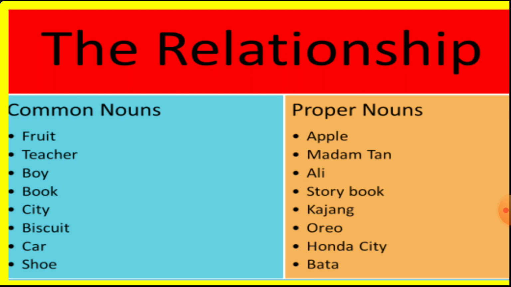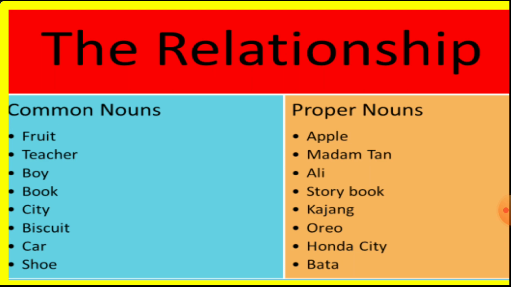So common noun, when we say fruit, it can be any fruit. But when I say apple, apple is a particular type of fruit. Similarly, teacher. Here we see the name Madam Tan. It can be anyone. You can name your English teacher or you can name your class teacher. So when you name your teacher in particular, that teacher becomes your proper noun. So boy, like I told you earlier, call Rajan from a particular class. So the class as well as the boy becomes our proper noun.